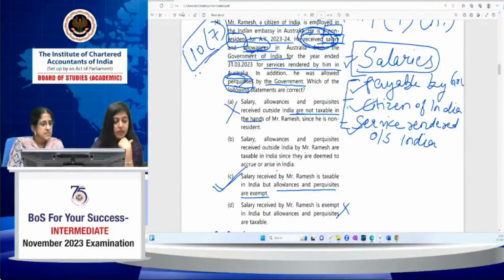Naman, Dipanshu, is it clear? Yes, Bhumika, C is the correct answer. Salary received by Mr. Ramesh is taxable in India, but allowances and perquisites are exempt.